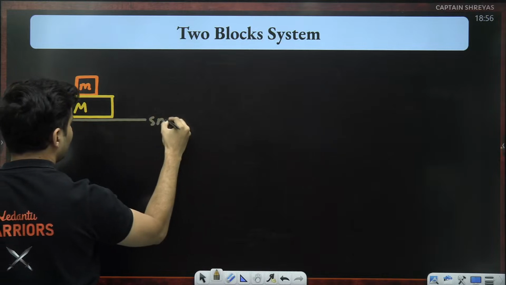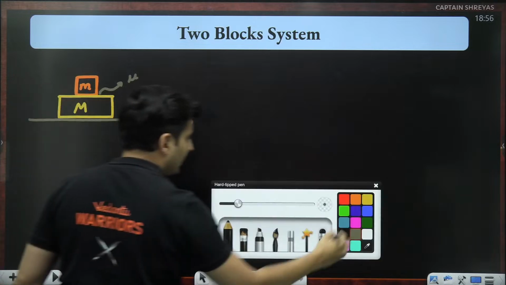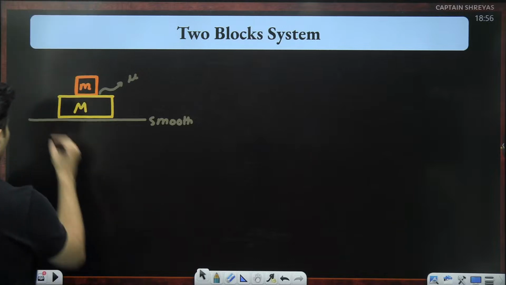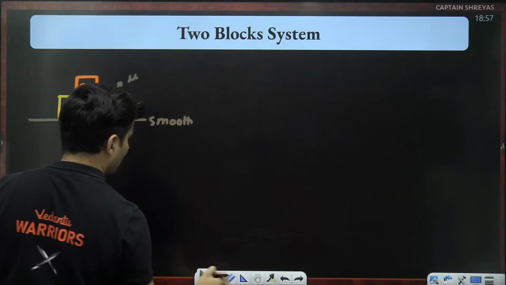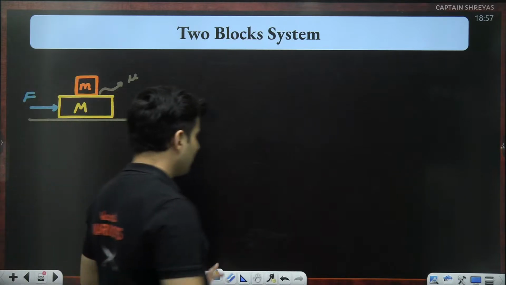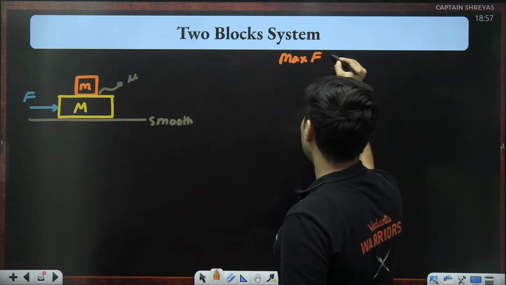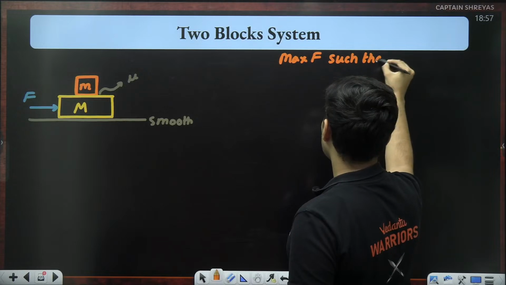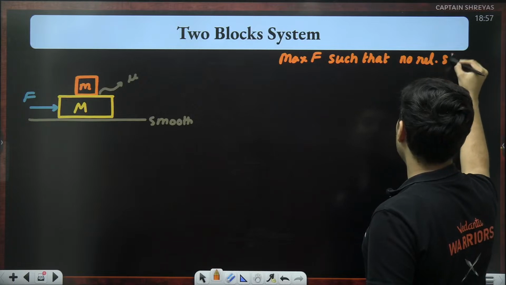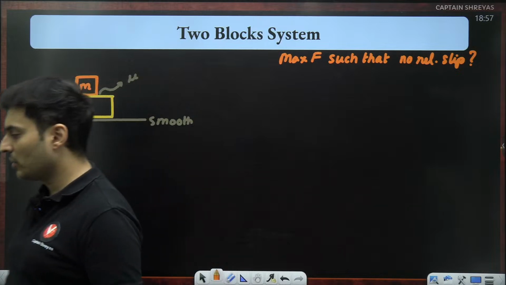Maybe it is smooth, but there is friction here, and then they tell you, listen, you are pushing this mass using this force, and the question will be to find the maximum force such that there is no relative slipping.